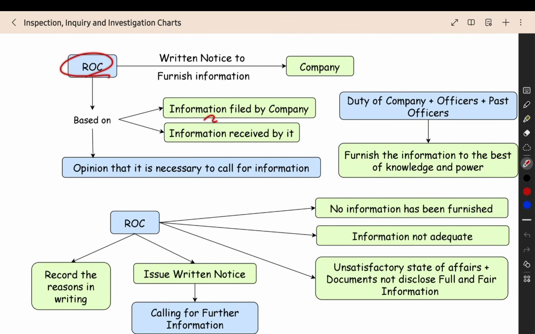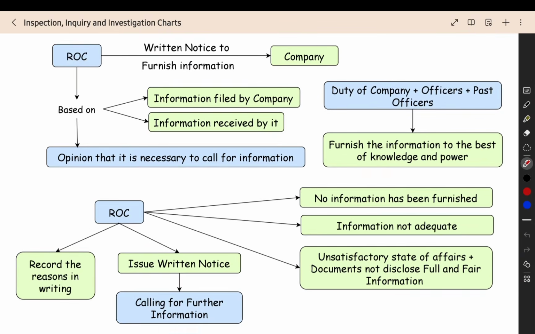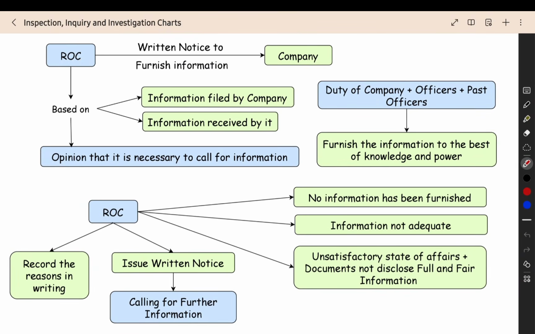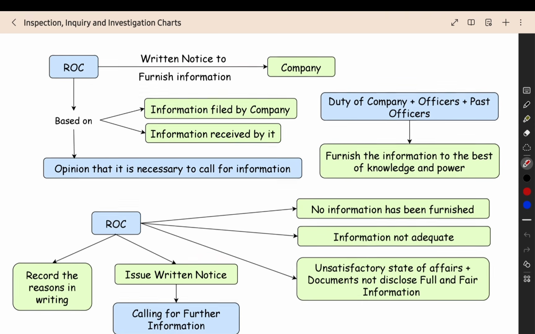The ROC, based on the information filed by the company, the annual return, half yearly return, and then the event based return, everything will be filed by the company, right? Based on that information from the company, or any other information received from somewhere, some people will give information relating to wrong things happening in the companies, or some suspicious activities or irregularities in the companies, from the banker, from the wealth manager, like that. Some people may give the information to ROC.